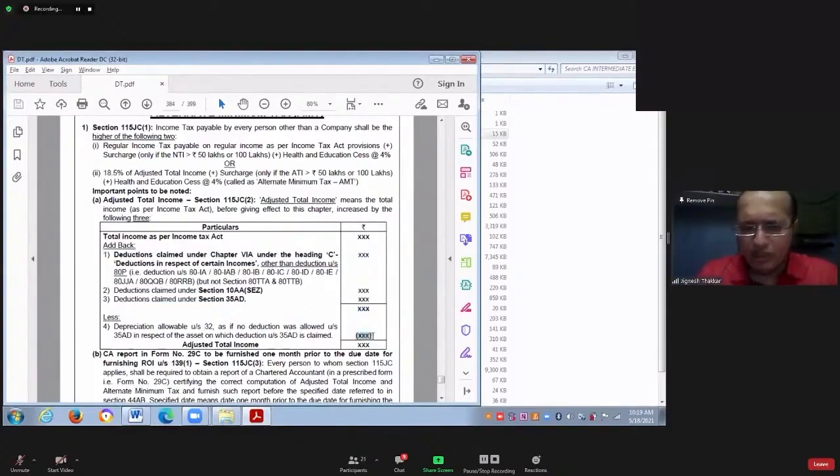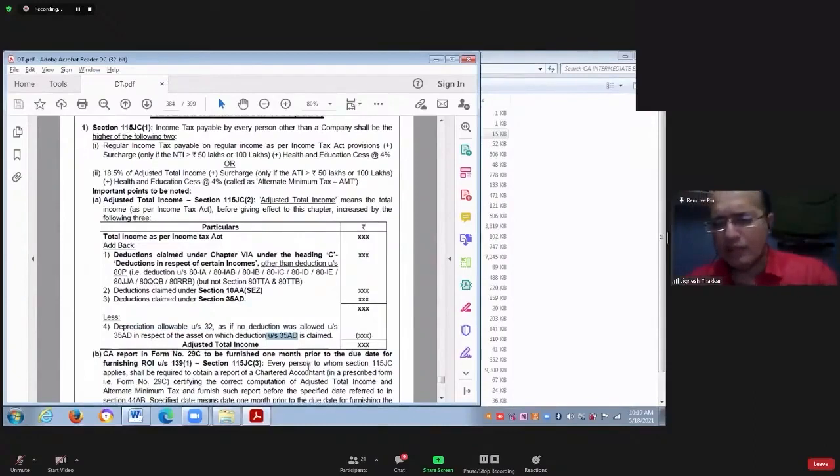From that, you deduct depreciation as per Section 32 on the value of those assets which were acquired for 35AD. I gave you an example that you acquired an asset worth 100 for a specified business mentioned in Section 35AD.